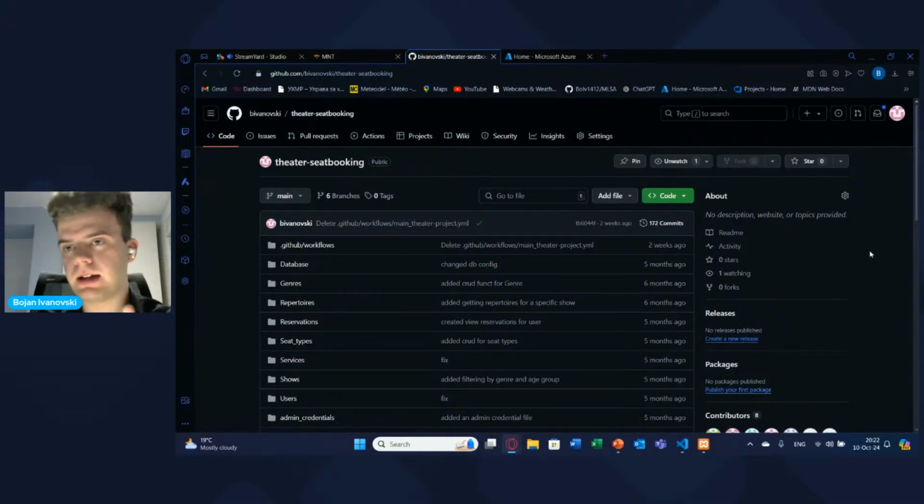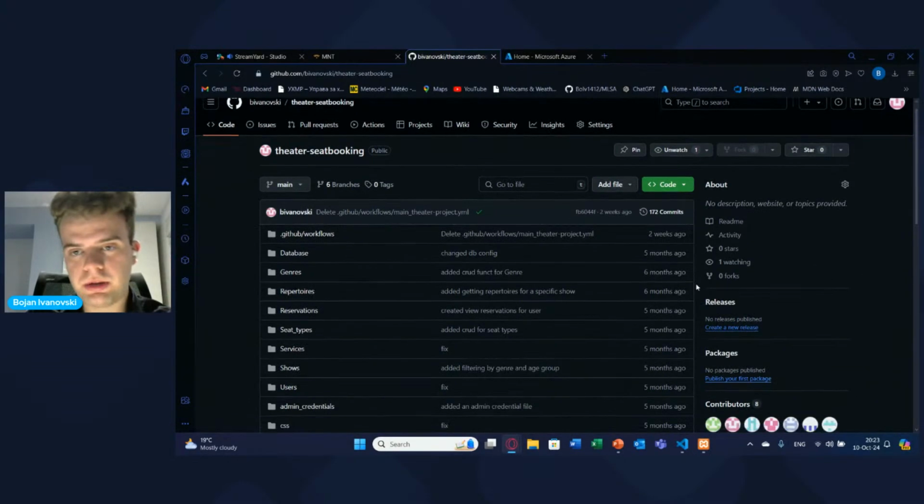GitHub is like a social media tool for all of the developers, where you can put your projects and showcase them to the world. Every person that is active on GitHub can use this code if you decide to put it publicly, or you can keep it private for yourself.